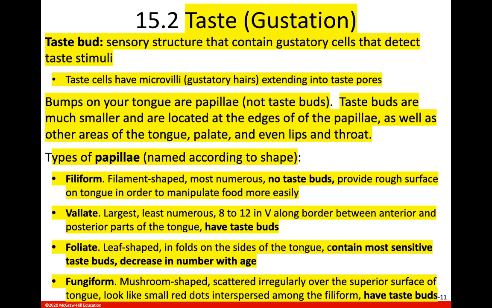The action potential is generated by the odorant binding to the receptors on that olfactory hair. Okay, our taste is going to be different, because these gustatory cells are not neurons. So we don't generate the action potential in the gustatory cell. The gustatory cell will release neurotransmitters to generate an action potential. And I think that was the secondary. I think it was, but you'll have to go back and look. I may have it backwards.